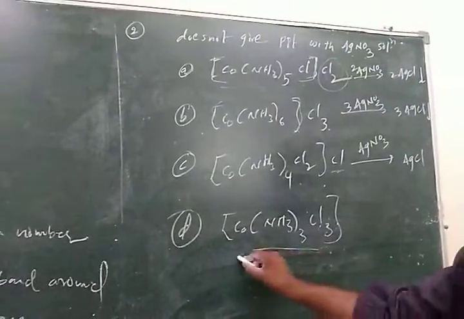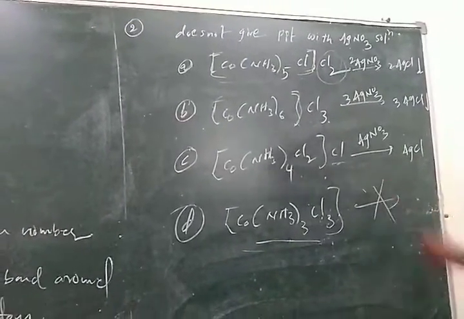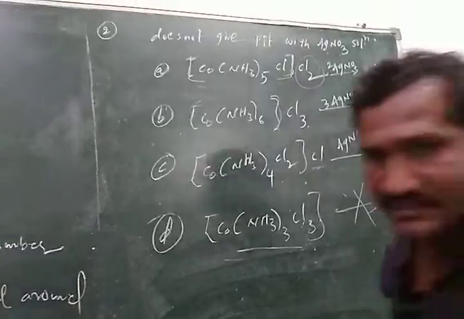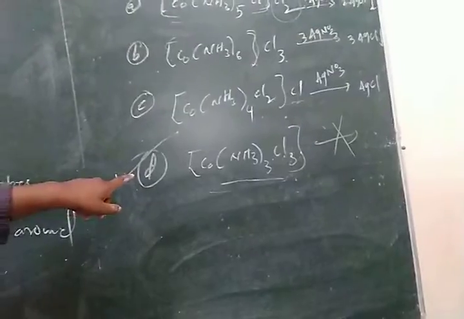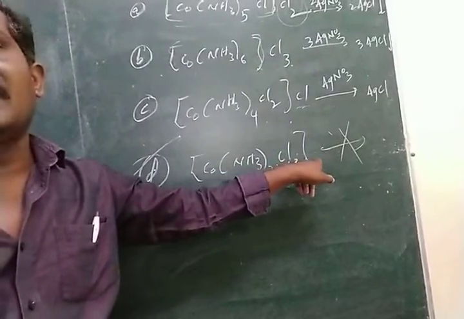In the last option, there are no halides outside the complex, so no reaction with silver nitrate. So the fourth option is the answer.